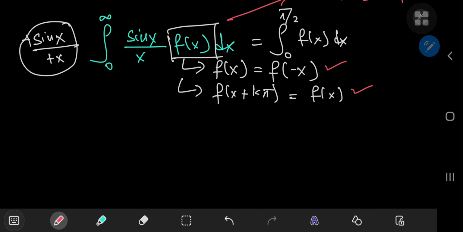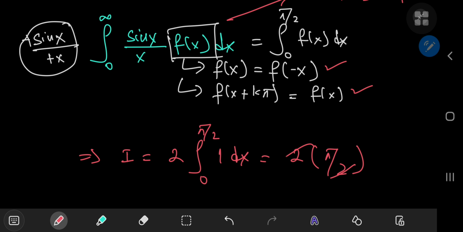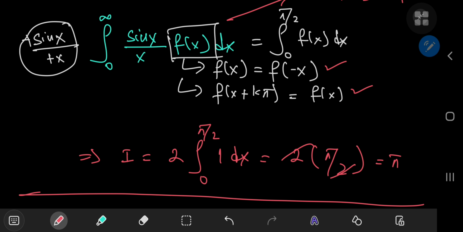Anyway, so because you have the required structure, you can write I as twice the integral from 0 to pi by 2 of our function f of x, which in this case is 1. So this sorts out to twice of pi by 2, which is, of course, pi. And there you have it. That's the Dirichlet integral in record time.